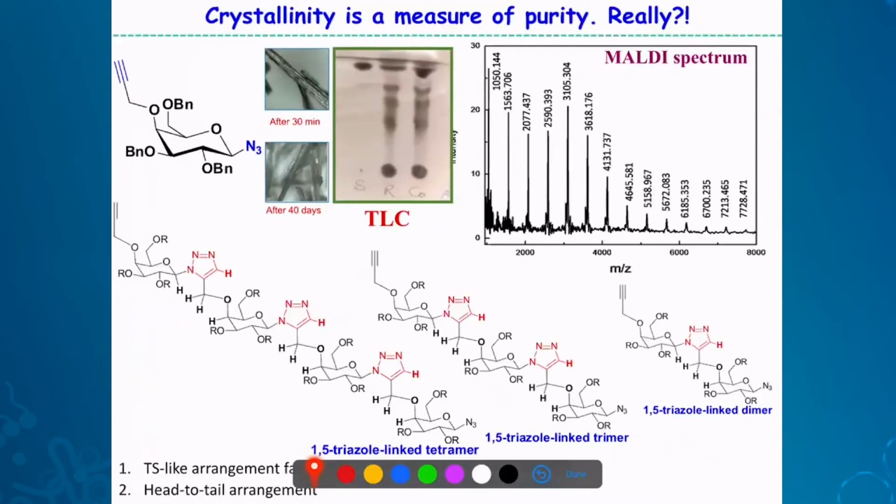So this is the first example we have done. This is a galactose derivative having azide and alkyne, complementary reactive motifs. And this is a fresh crystal of this material, and this is a 40 days old material. Crystallinity is similar, actually, morphology is same. So you think that this is also the same crystal, but it is not so actually. It is a mixture of several oligomers. If you see the TLC, this is a mixture of all kinds of oligomers. And if you isolate some of this material, you can see all of them have undergone oligomerization. We could isolate some of these oligomers by column chromatography.